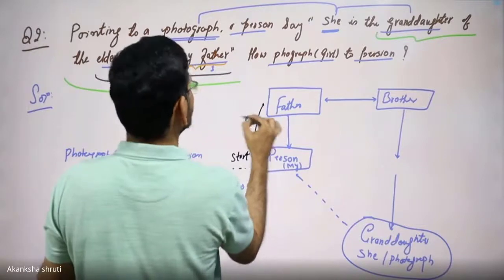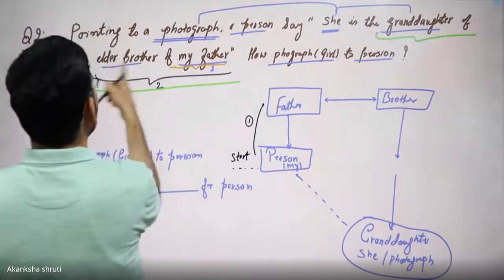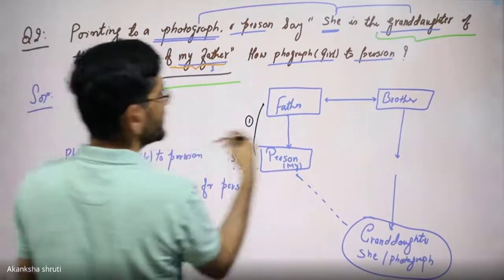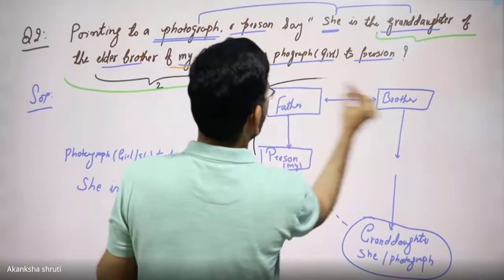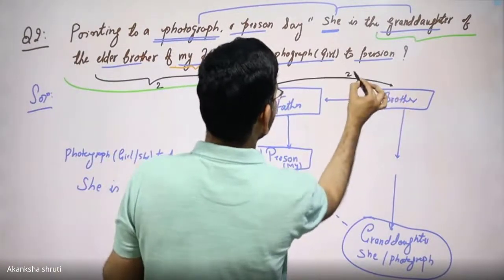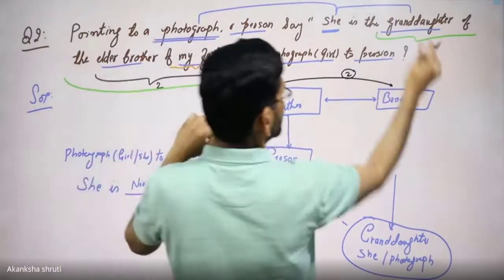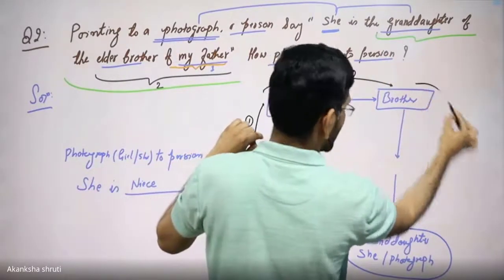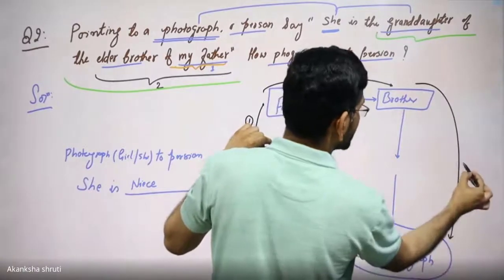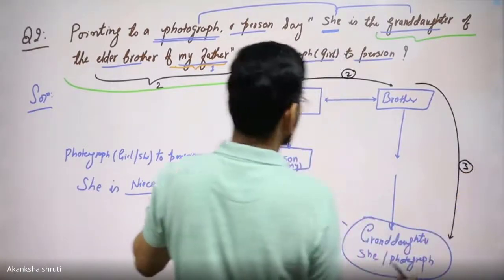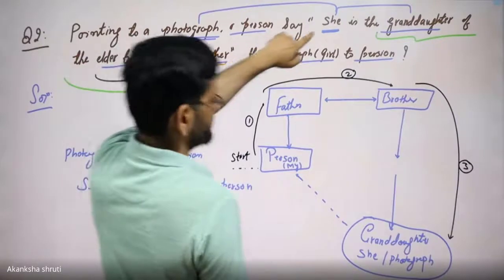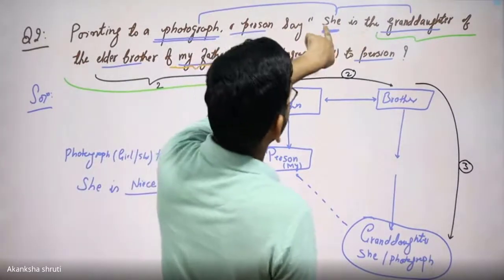This was the step first of decoding. Then elder brother. So this father's brother. This was our second step of decoding. Then the grandson. From here we have come here. This was our third.